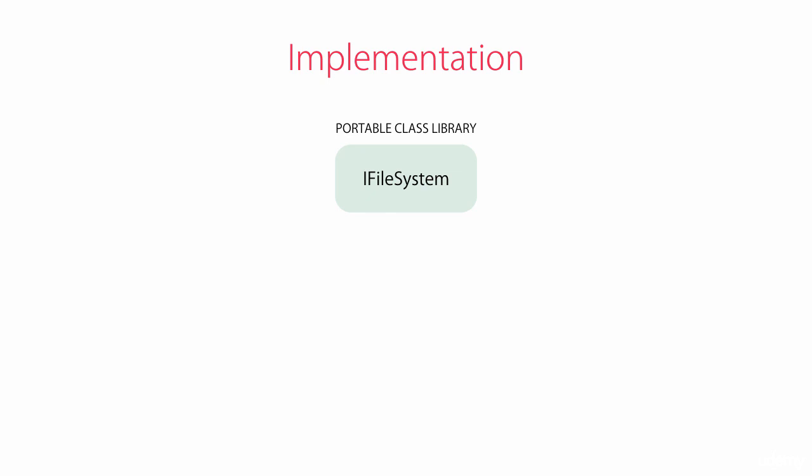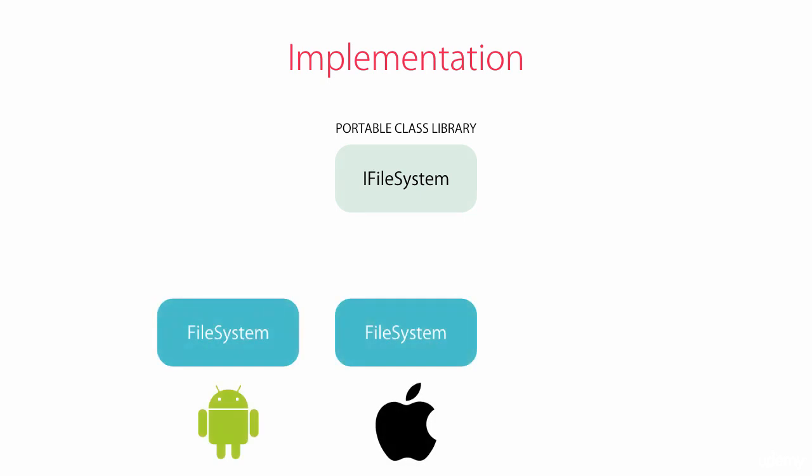Once we have this interface, we can provide different implementations for different platforms. So for Android and iOS, we'll provide an implementation that uses system.io namespace. And for Windows, we'll provide a different implementation that uses the new model. As you can see from this picture, the implementation for Android and iOS is exactly the same. So we can literally copy-paste the same implementation in these different projects. So this is the big picture.